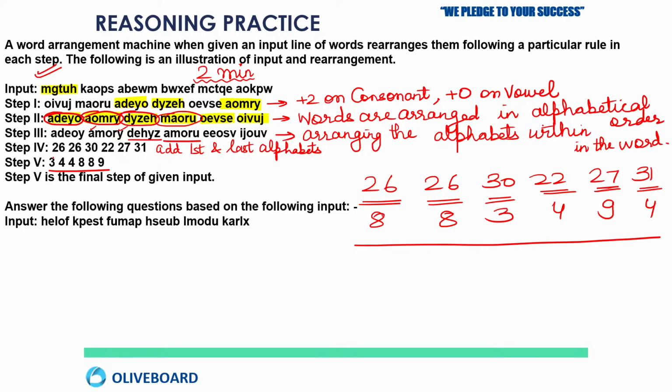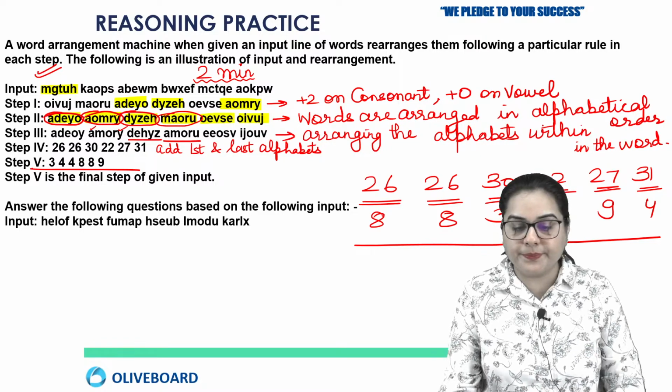Okay, so first you have 3, then 4, then 4, then 8, then 8, then 9. So this is your step number 5, right? This is your step number 5. So this is the whole process to solve this question. I hope this is clear to all the students. Kindly confirm if this is clear to all of you.